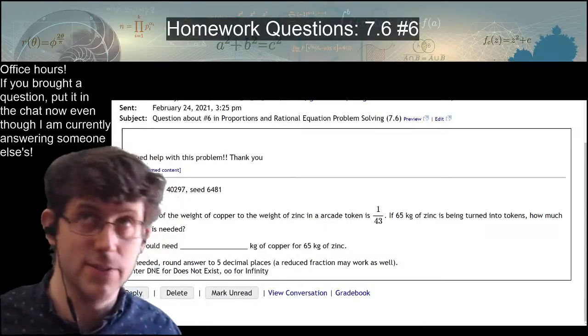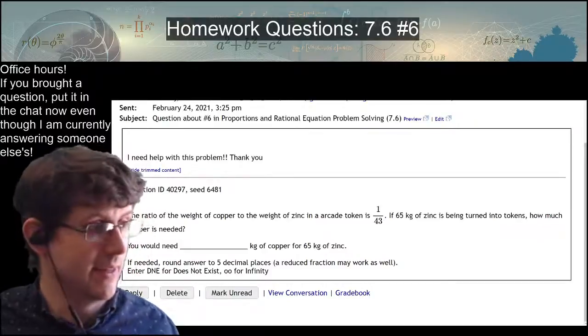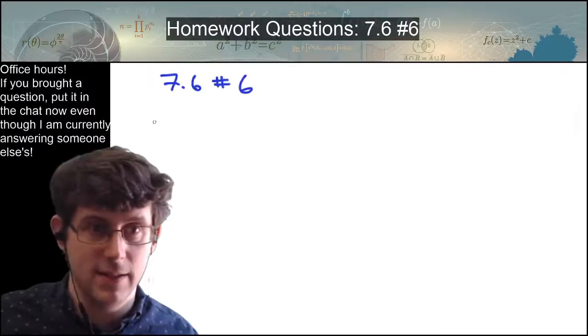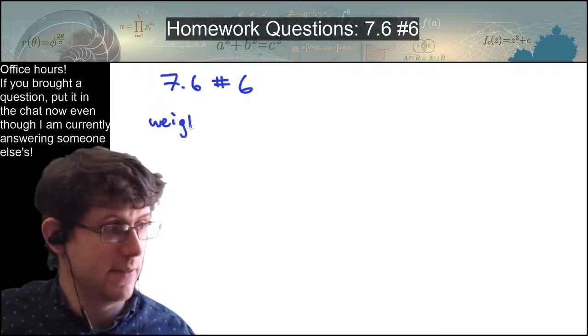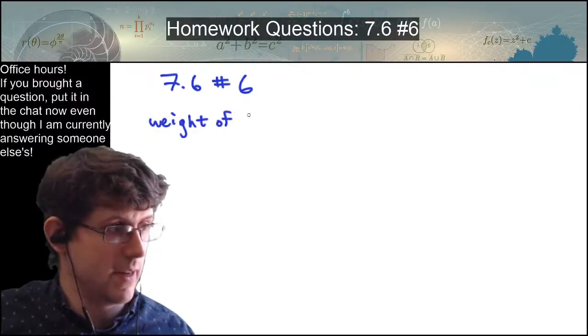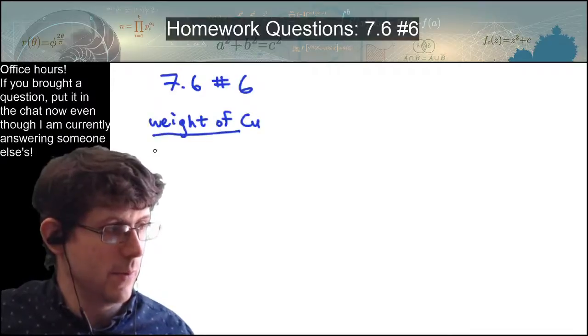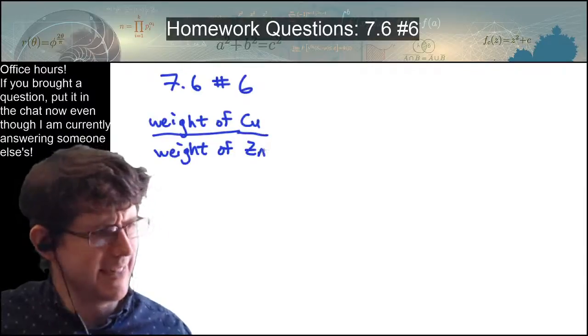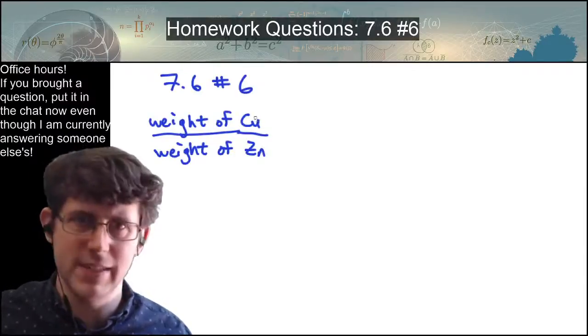So I will plan to use a proportion to do this. I have the weight of copper to the weight of zinc. Is it Zn? I know copper is Cu.